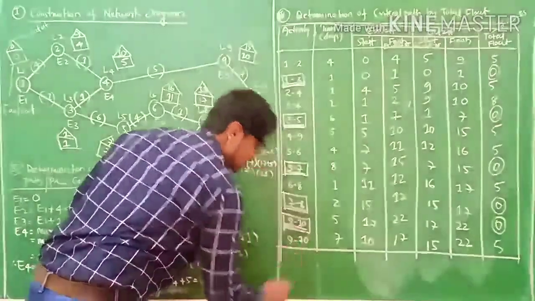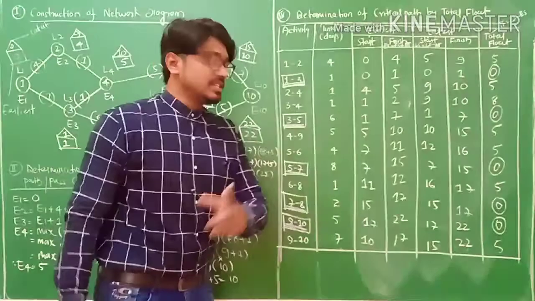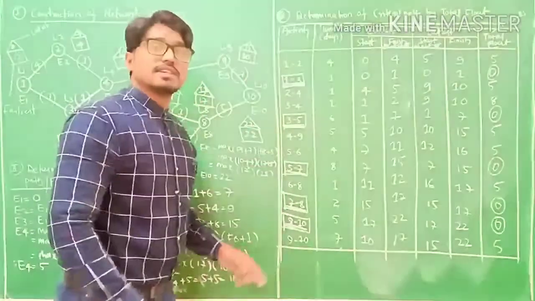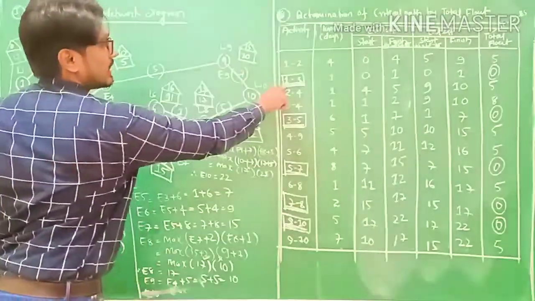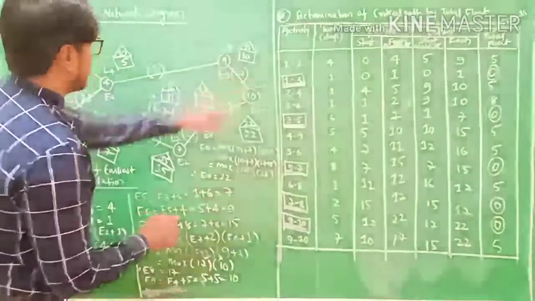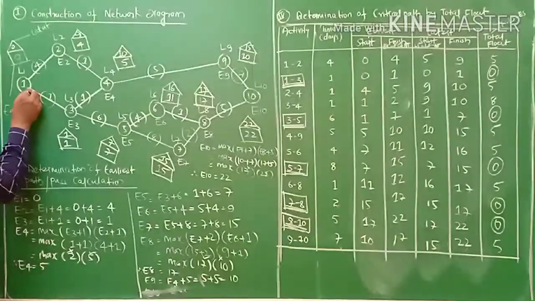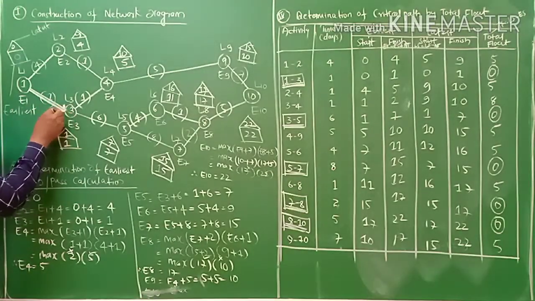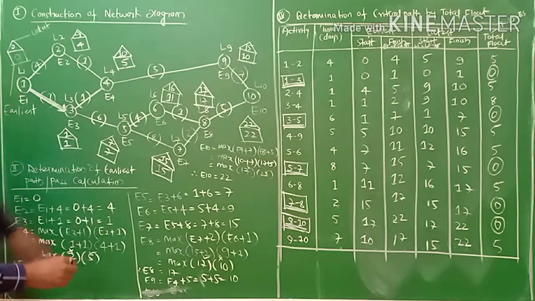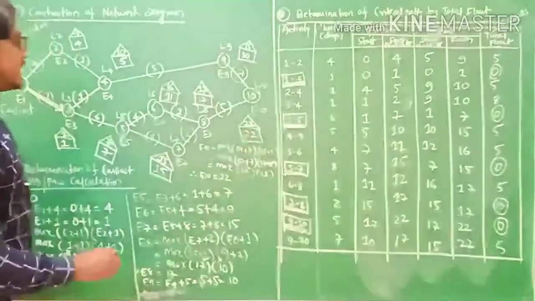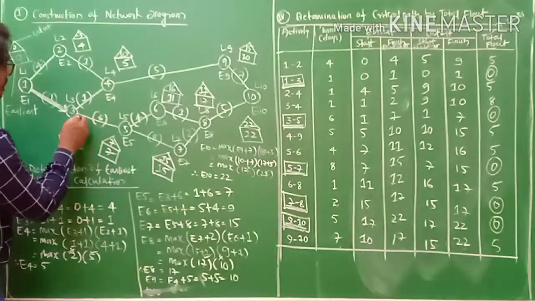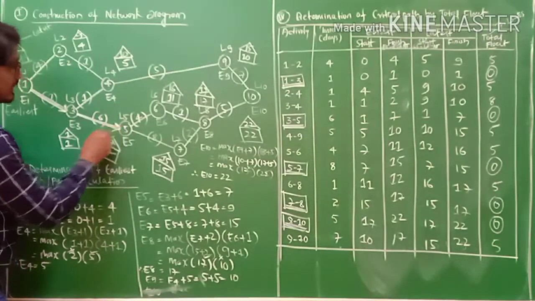Project managers and project engineers, try to understand this. There is a problematical area, here 1 to 3. Then the next problematical area is 3 to 5. In this activity there is a problem, 3 to 5.